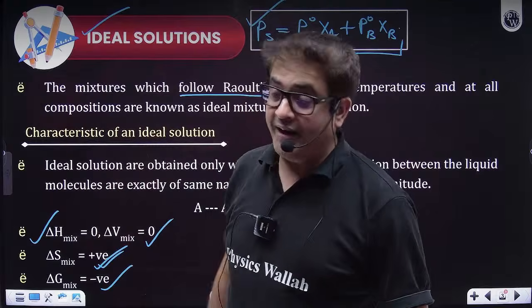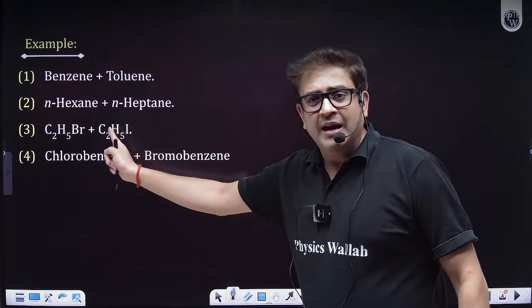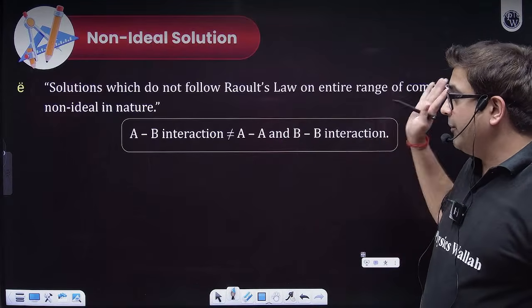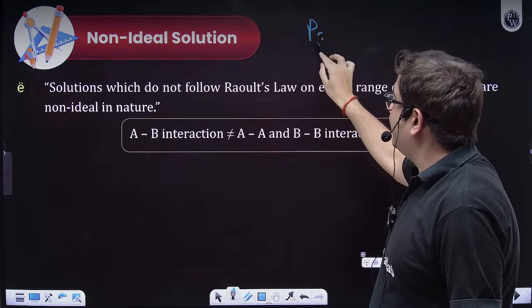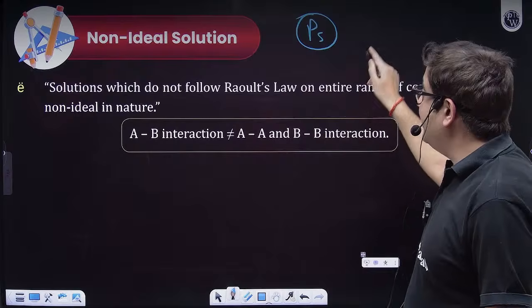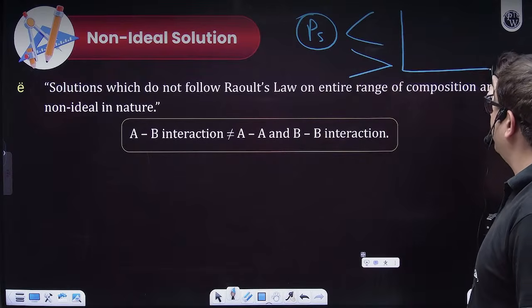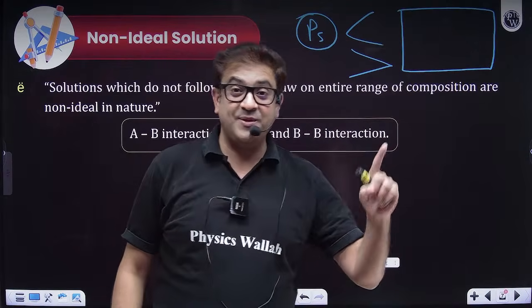or for a non-ideal solution. Then sir, what will be different for a non-ideal solution? I will come to this example. For a non-ideal solution, the total pressure which you actually measure will either be less than or greater than what we have calculated, P naught A XA plus P naught B XB.